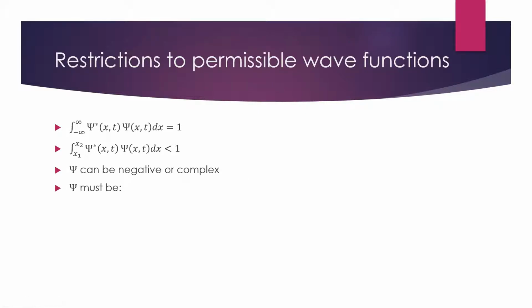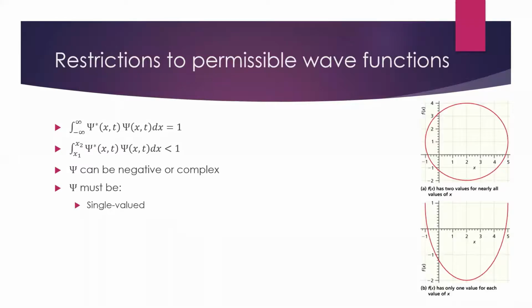So again, the idea that underlies this is that our wave function needs to mean something in terms of probability. Specifically, the square of the magnitude has to reflect the probability of finding that particle in some specific region. So first, the wave function must be single valued. Now, to have a single valued wave function means that at every point of x, you only have one value.